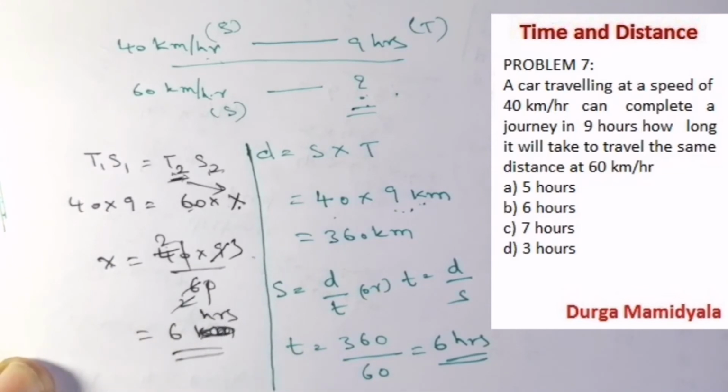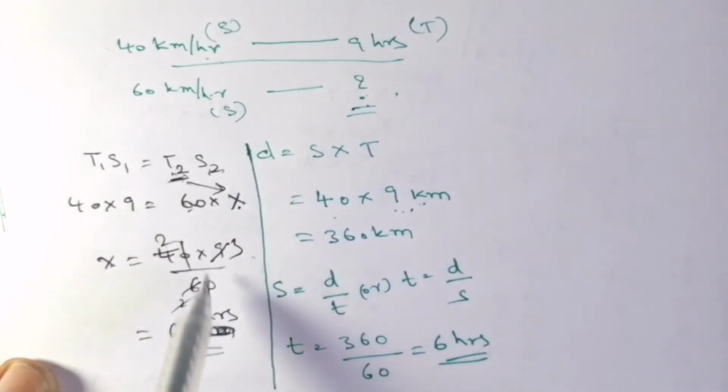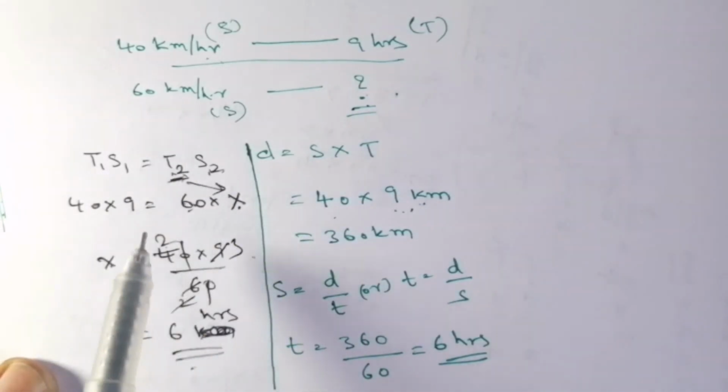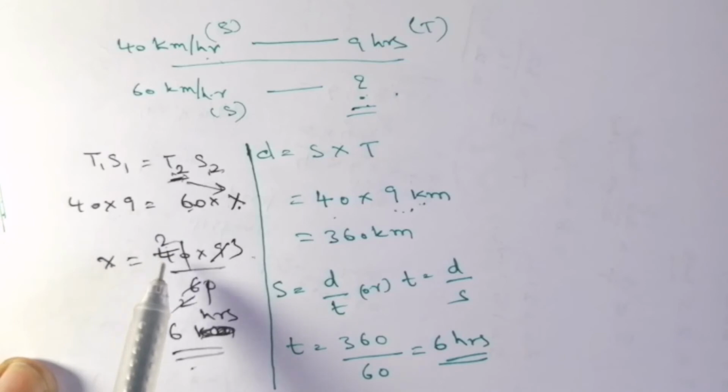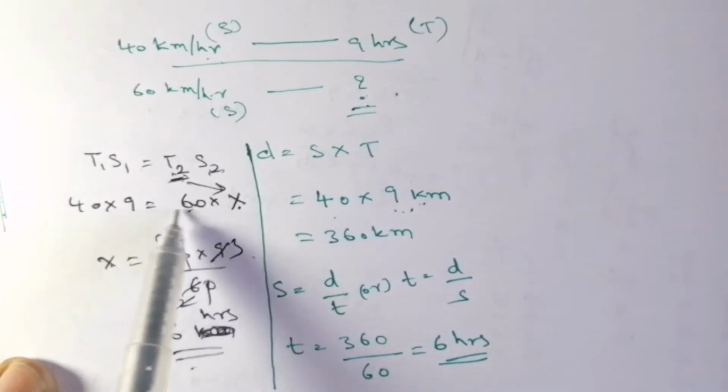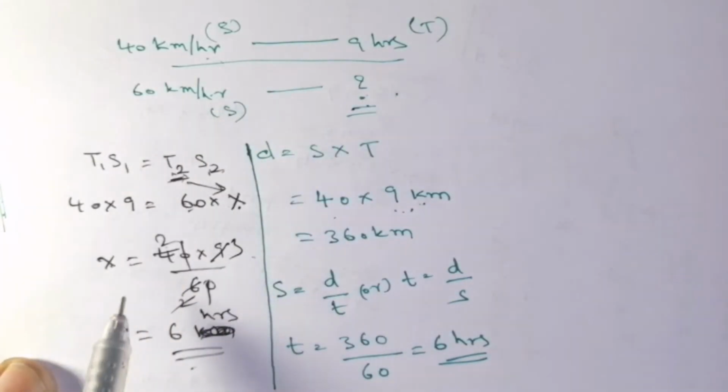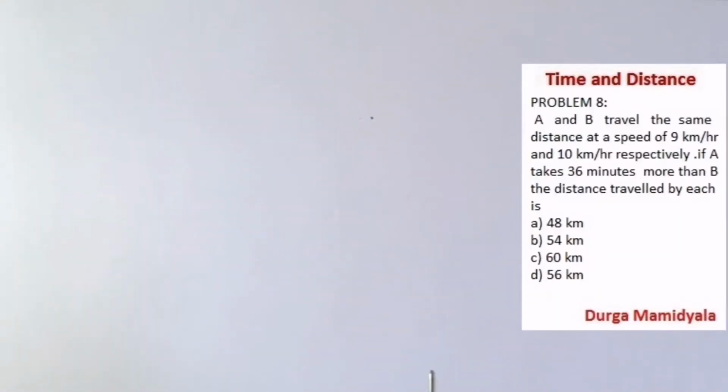So like this we can easily solve it directly by applying the formula. In the exam there is no need to represent each and every step, 40 into 9, you can easily do it, you can directly write this particular step and evaluate the answer. But let us look at the next problem.